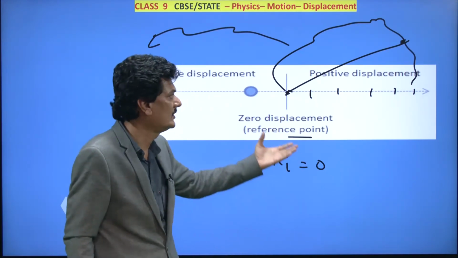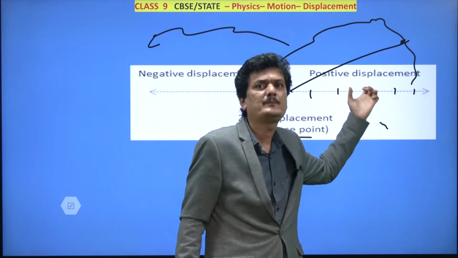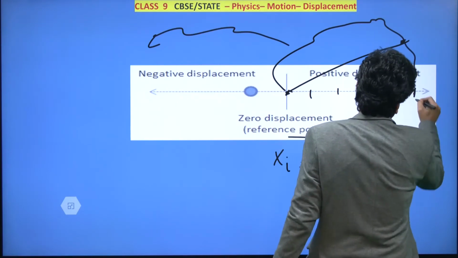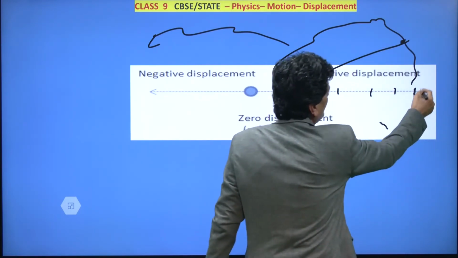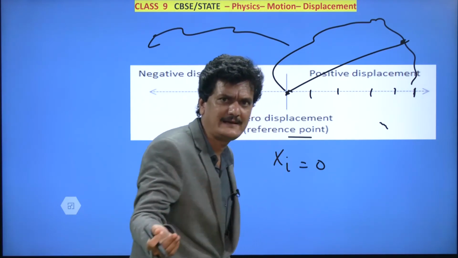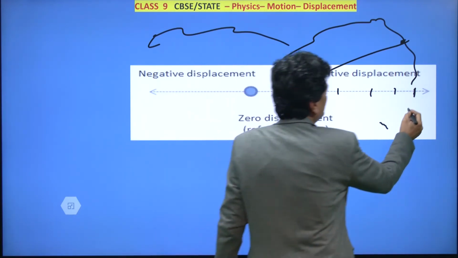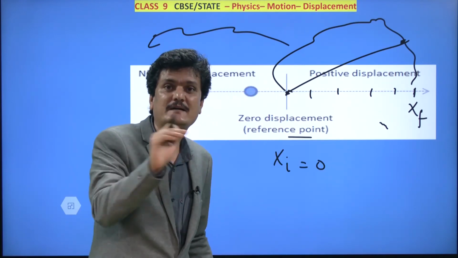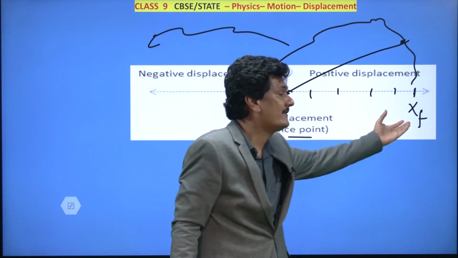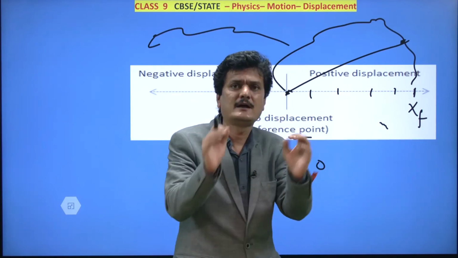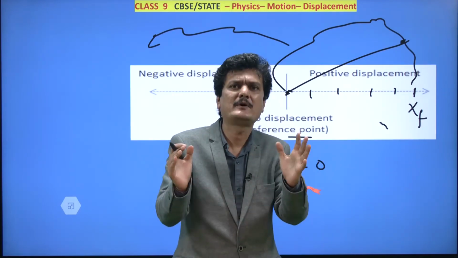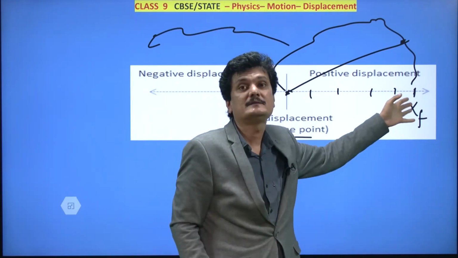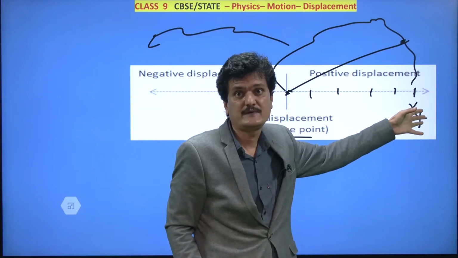Initial position has become 0, and now you have put the measuring tape here, and you stretch that tape till this final point. Whatever value is there on the scale will become the value of your final point. It's not a random value. On the scale, what is the value of the final point? The reading of the scale at that position becomes the final value.